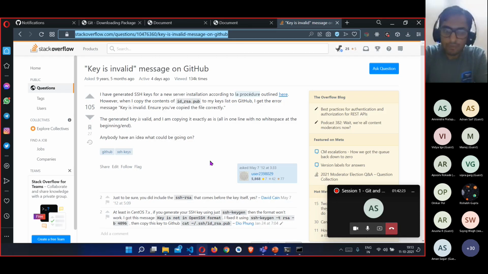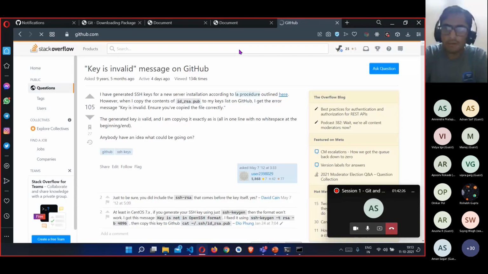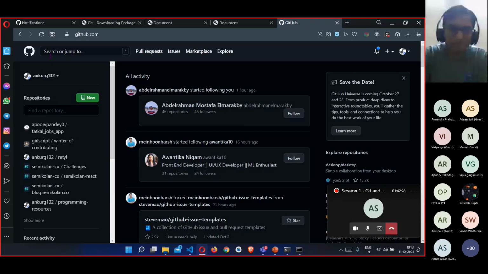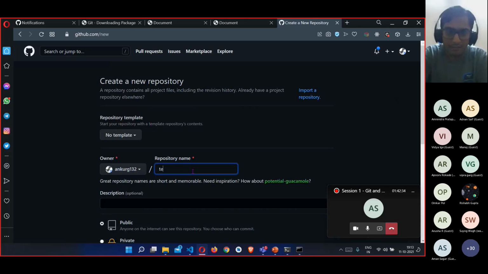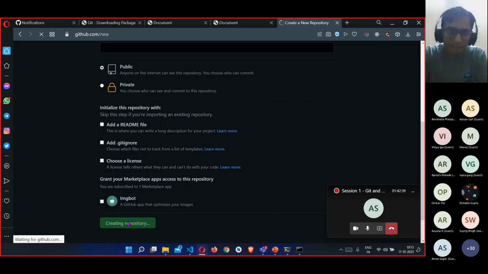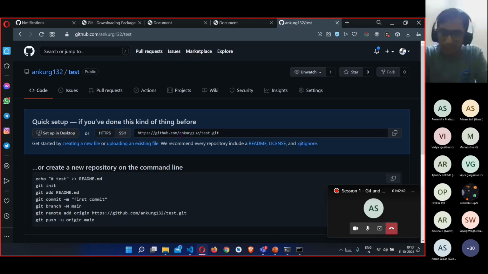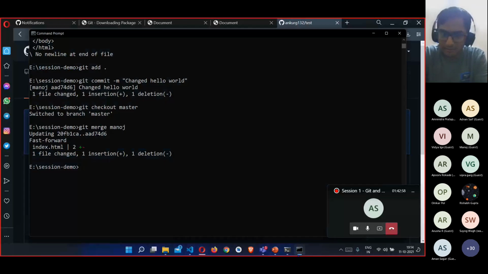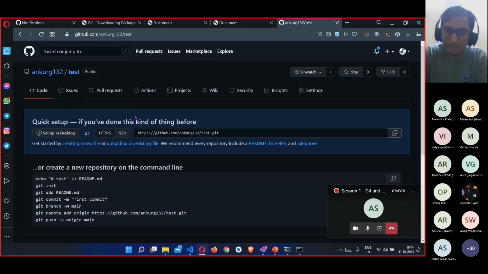I'll go to github.com and create a remote repository, a new repository. Let us name it test, and I have created this. GitHub is a big topic, and we'll go into the whole topic in the next session. Right now, I am just creating an empty Git repository so that it becomes easier for you to follow along. So I have created this Git repository.